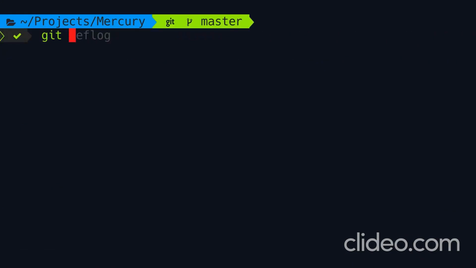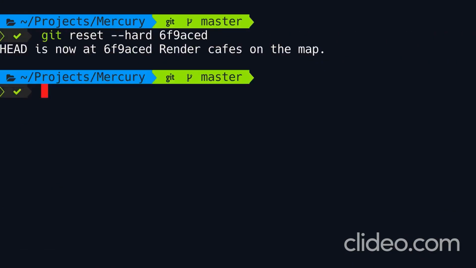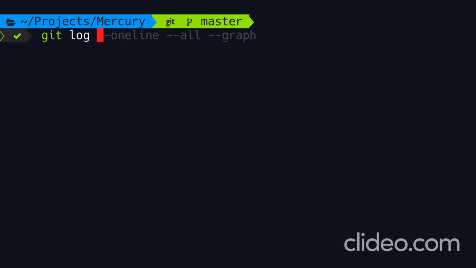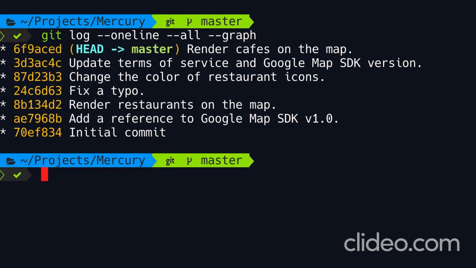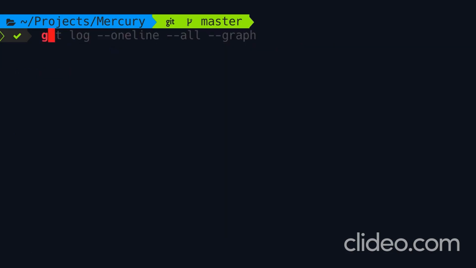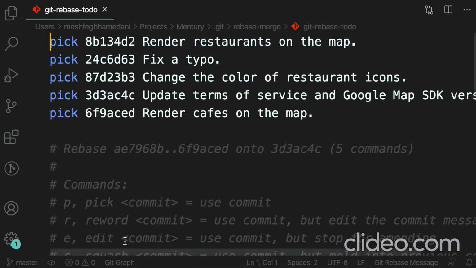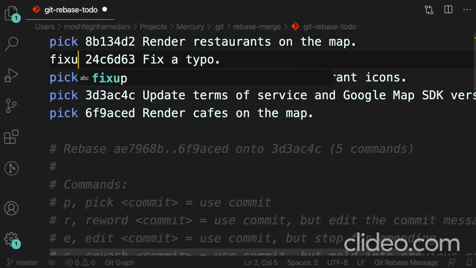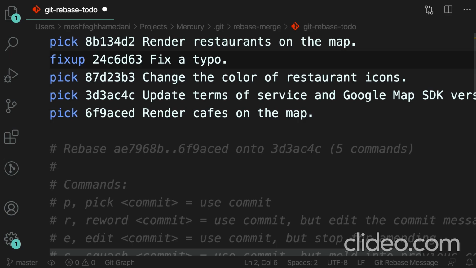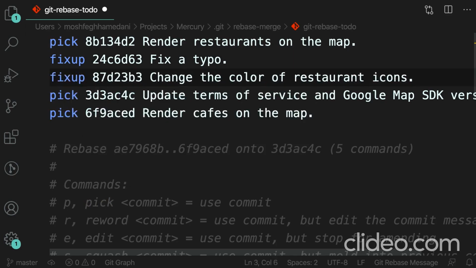Now, let's reset the head. Good. So to verify, let's look at our history one more time. We can see our original commits, like fix a typo and change the color of restaurants. Now let's start the rebase operation one more time. So I'm going to grab this commit ID and start an interactive rebase. So just like before, we're going to pick the first commit, but for the second commit, instead of squash, I'm going to use fixup. When we use fixup, Git doesn't take the message of this commit. So let's use fixup for the third commit as well.